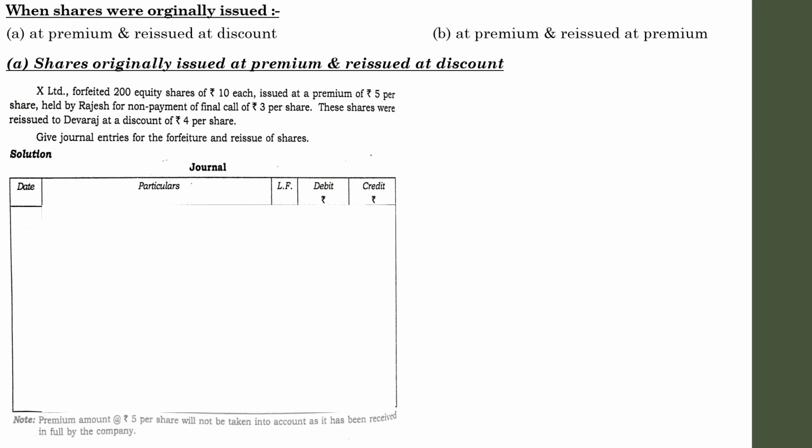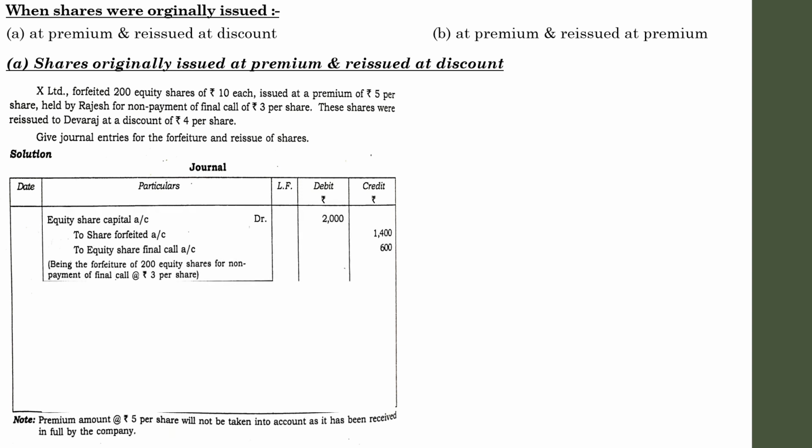So the entry will be: equity share capital account debit to share forfeiture account and to equity share final call account. The premium amount of rupees 5 per share will not be taken into account, as it has already been received by the company. The entry will be 200 into 10, that is 2000. Rajesh paid application and allotment but didn't pay the final call of rupees 3, so he paid 7 rupees per share: 200 into 7, that is 1400.